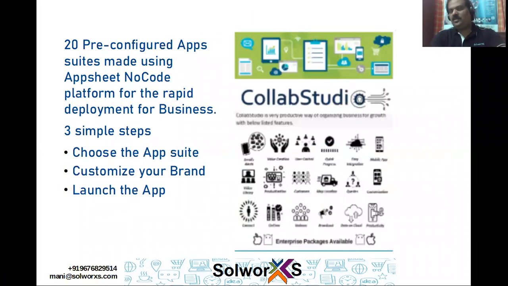And in addition to that, on AppSheet itself, we have various other offerings. One is Collab Studio, where we have 20 different suites that are already pre-built for various industry segments, where businesses can just launch their application or smart data capture in 7 days. 7 days they are live. Bingo. They just need to choose the app suite. They need to customize the brand, and the app can be launched. So we already have a lot of predefined specs on the front called Collab Studio.